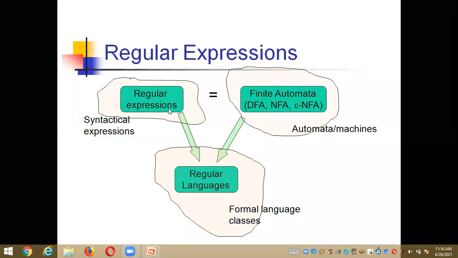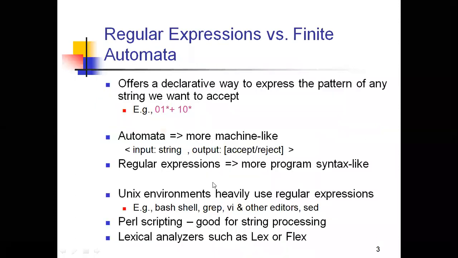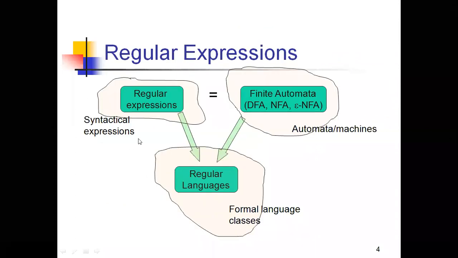In the last slide I showed you how regular expressions are more like program syntax. So here also I am showing that regular expressions are syntactical expressions. And coming to finite automata, they are more machine-like. More machine-like means we have different machines: the DFA machine, the NFA machine, and the epsilon-NFA machine. All of this comes under the automata machines.